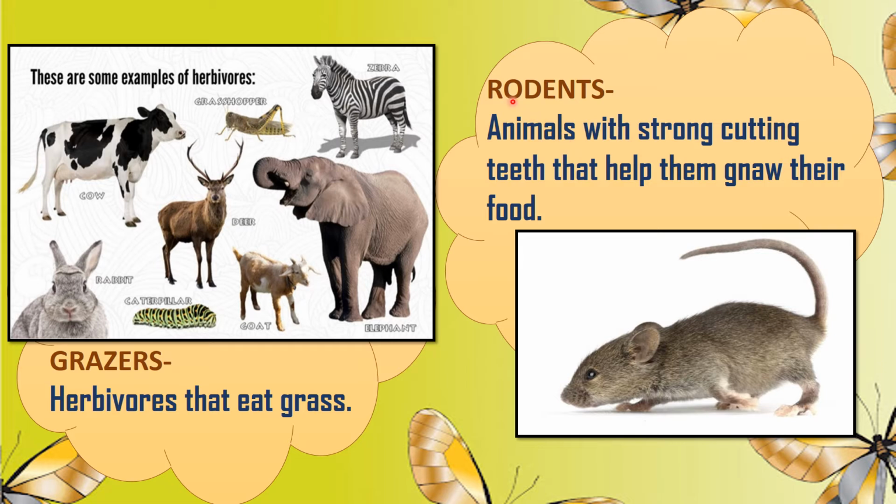The next category is rodents. Now, who are rodents? Animals with strong cutting teeth that help them gnaw their food. It means those animals which can bite the food persistently, they are the rodents. For example, mice.